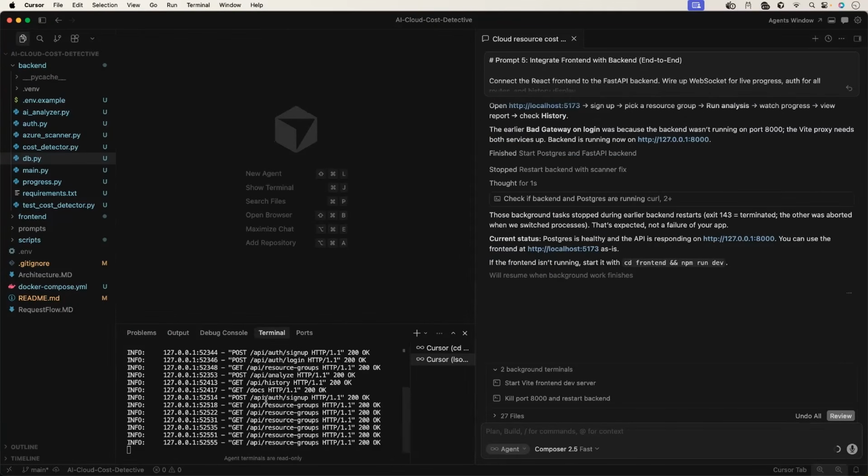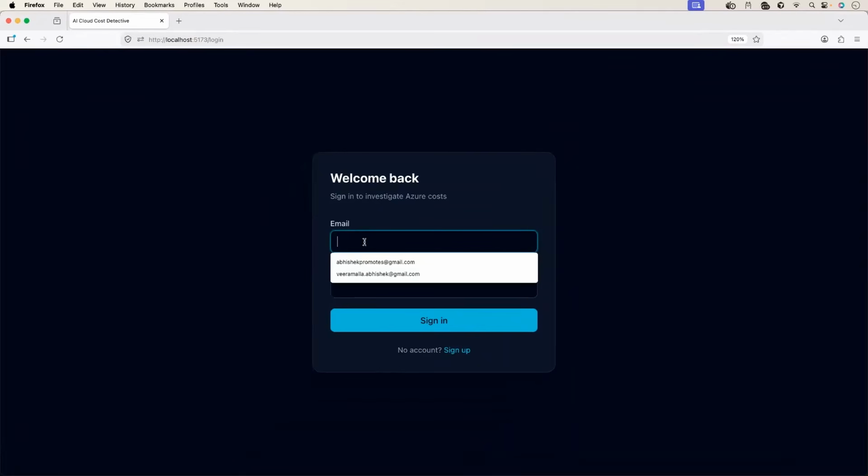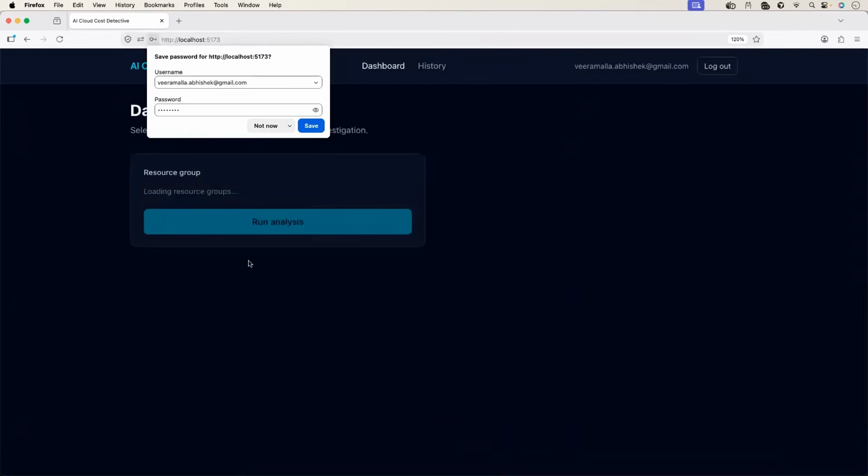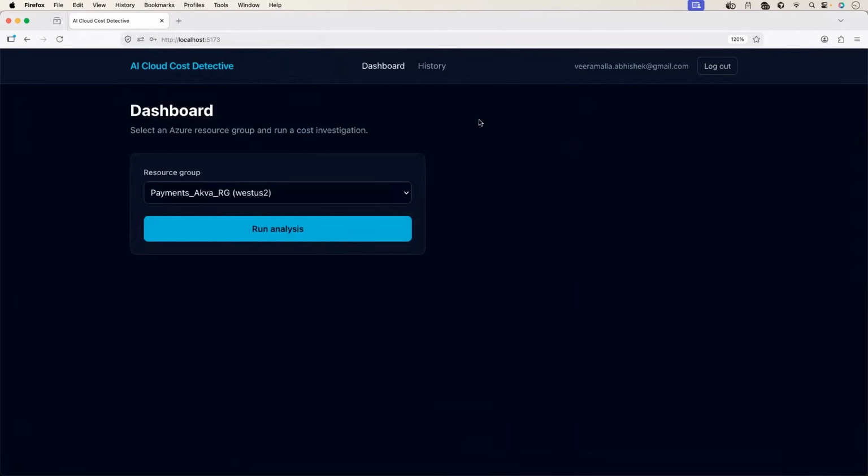So there are 2 terminals. I can see the Vite server is running. I hope it is done. Let's see. So we'll go back to the same thing. I'll provide again the same email address. Let me provide the password for it. Okay, now we have the front end.